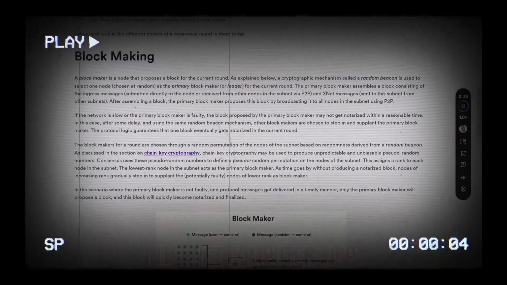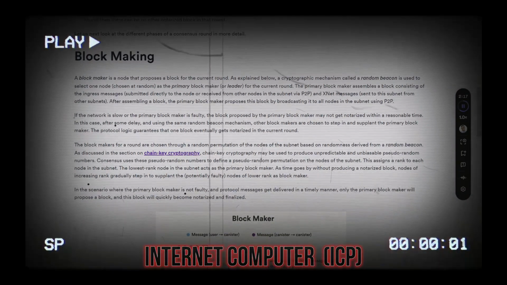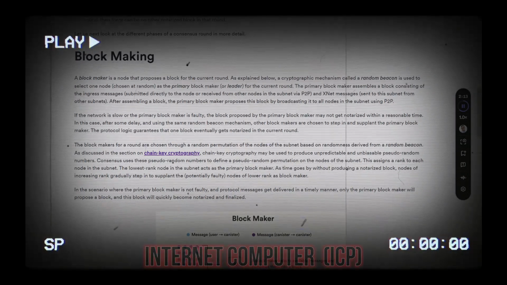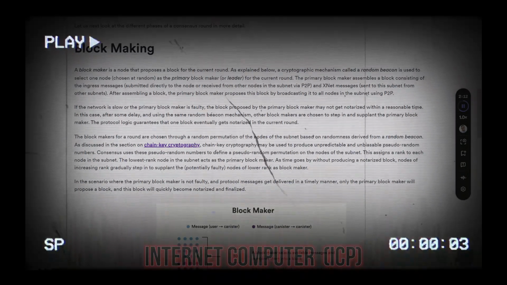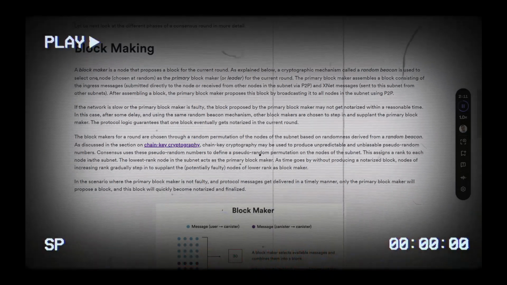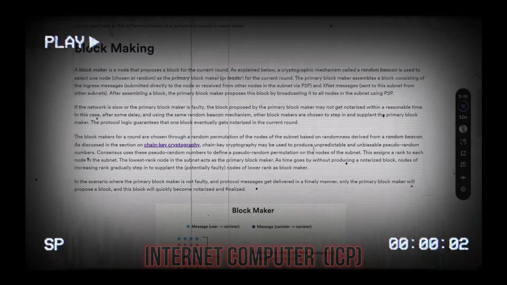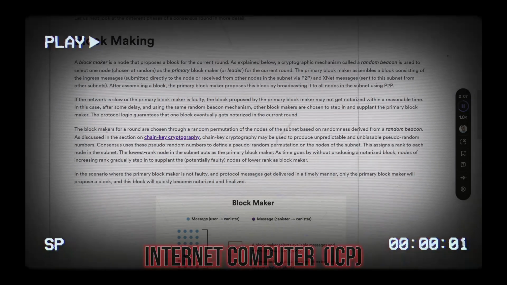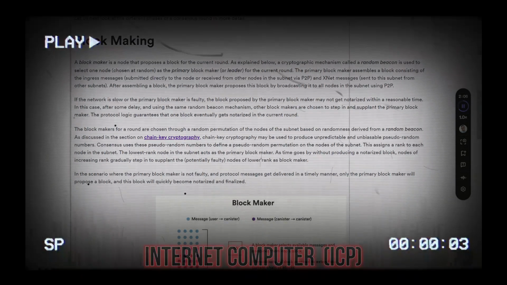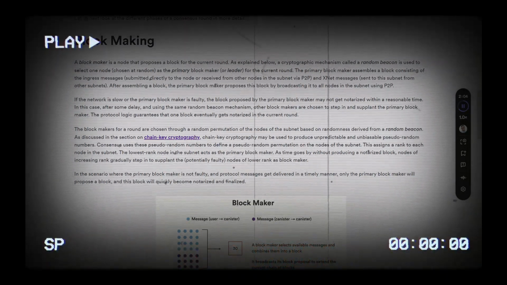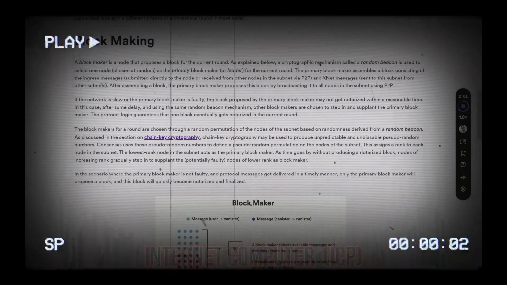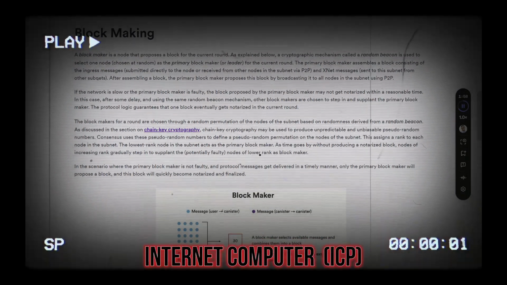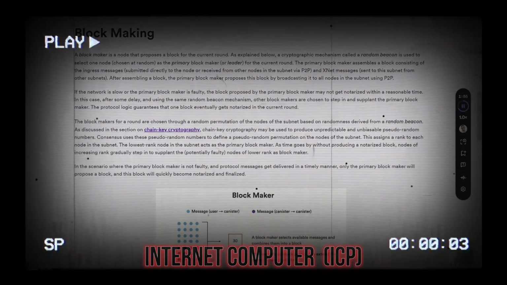The block makers for a round are chosen through a random permutation of the nodes of the subnet based on randomness derived from a random beacon. As discussed in the section on chain key cryptography, it may be used to produce unpredictable and unbiasable pseudo-random numbers. Consensus uses these pseudo-random numbers to define a pseudo-random permutation on the nodes of the subnet. This assigns a rank to each node in the subnet. The lowest ranked node in the subnet acts as the primary block maker, as time goes by without producing a notarized block.